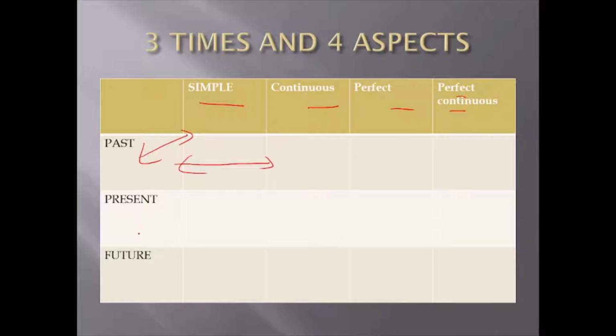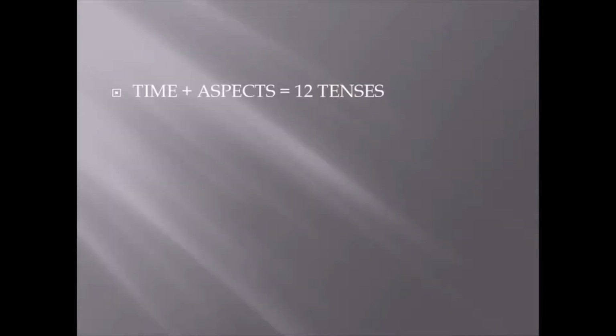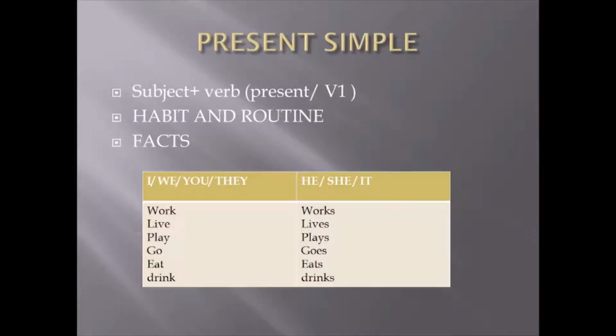So let's see what the basic idea behind it is, what the rules behind it are, how to use these types of tense. So first comes your present simple, right? In this, we use the subject with the verb. Why do we use this? For two things: if we want to tell about some habit or a routine, or we are telling about certain facts.